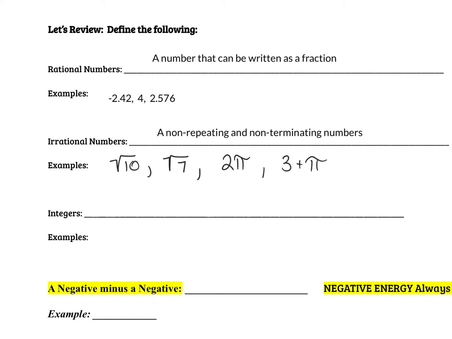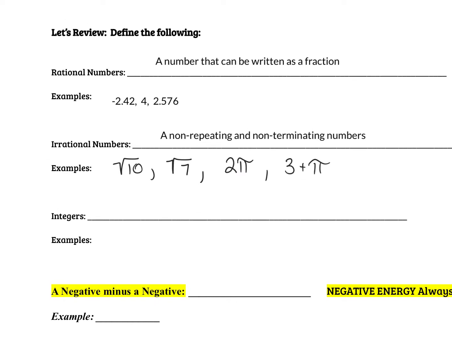So our rational numbers are anything that can be written as a fraction. We have some decimals here, whole numbers. Remember, we can put them over 1. Or it could be a decimal that doesn't end, but as long as there is a pattern, we can write that as a fraction, right?